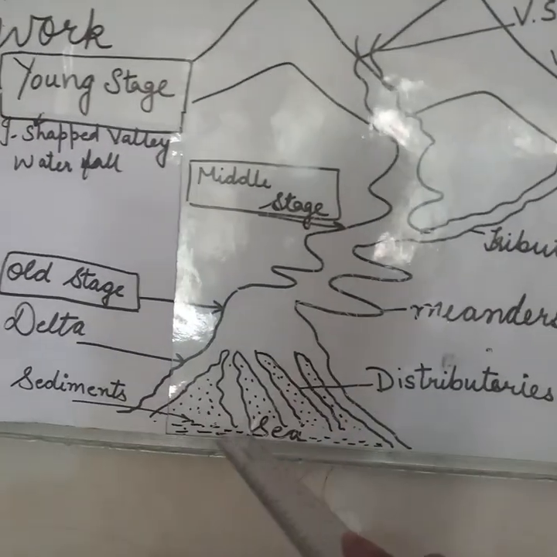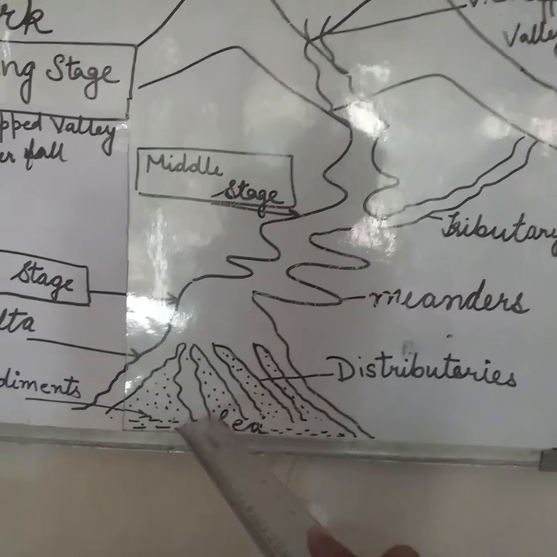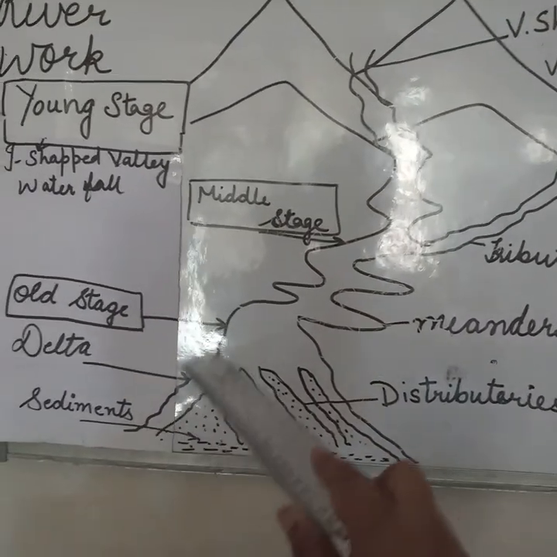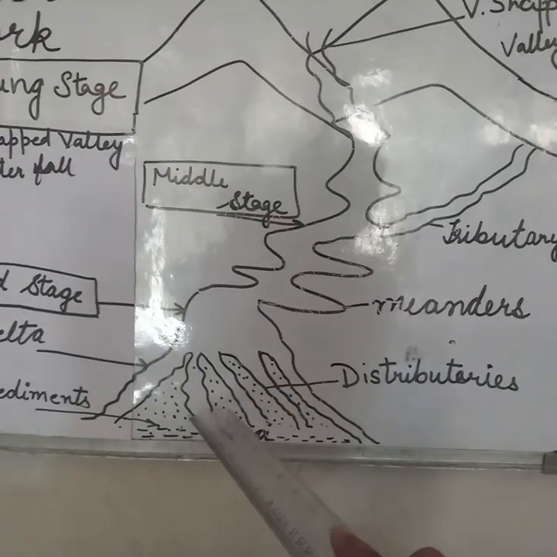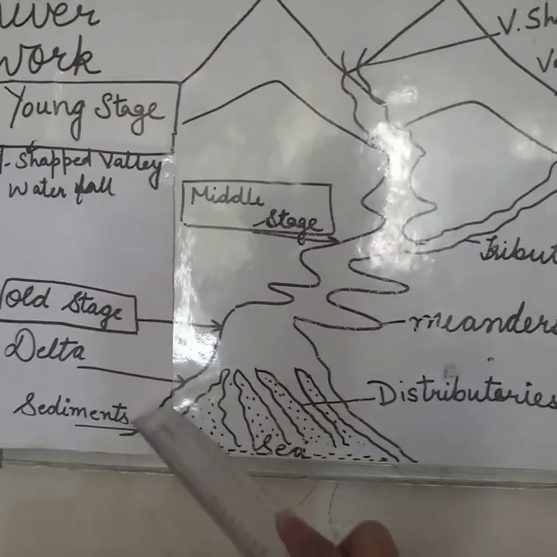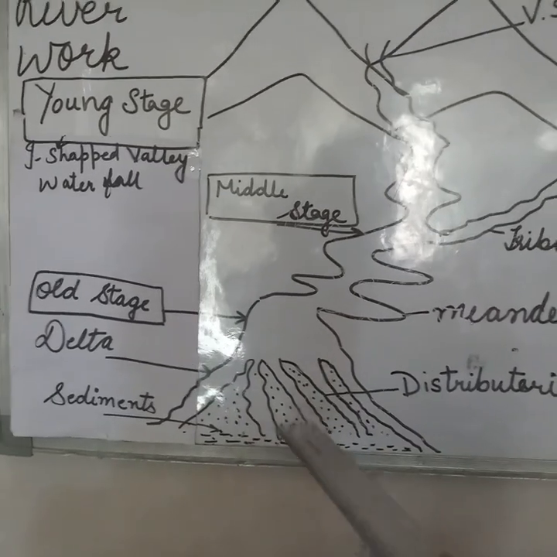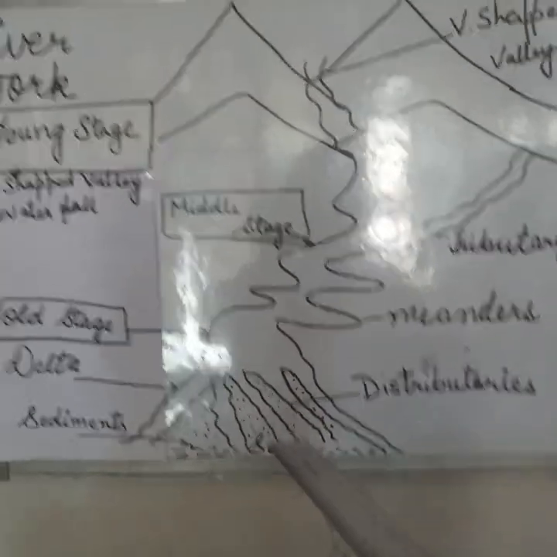its mouth. The deposition of sediments over a large area results in a triangular shaped formation which is known as a delta. So before falling into the sea, the river forms a delta.